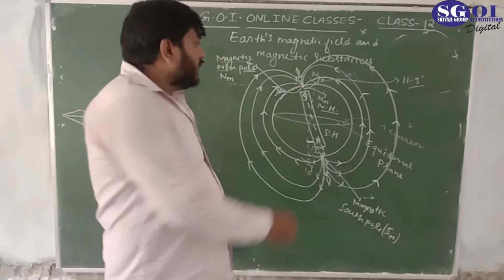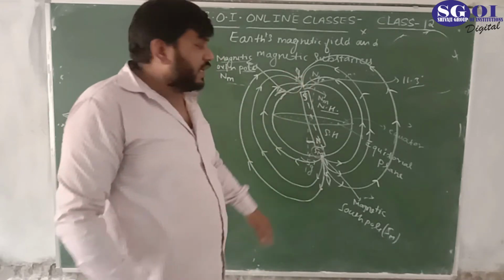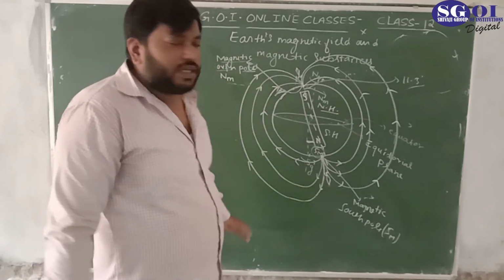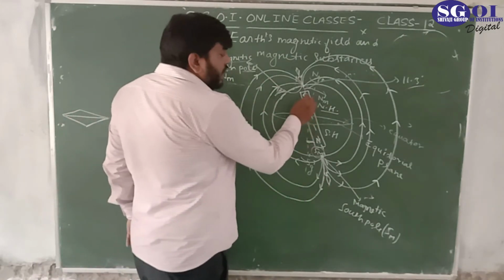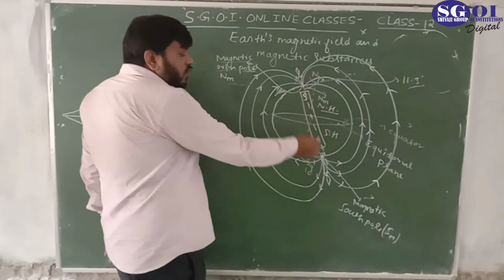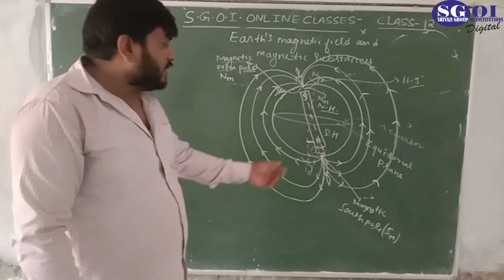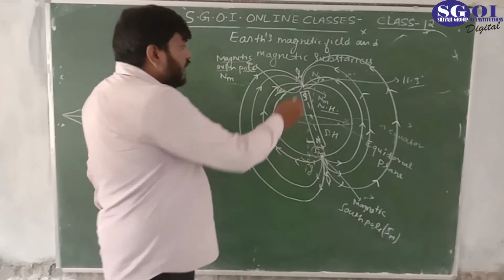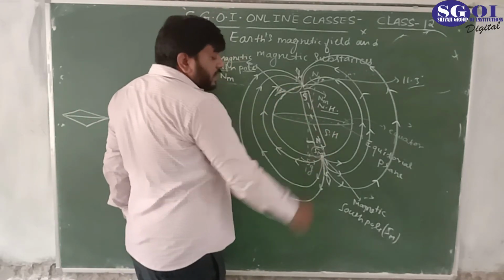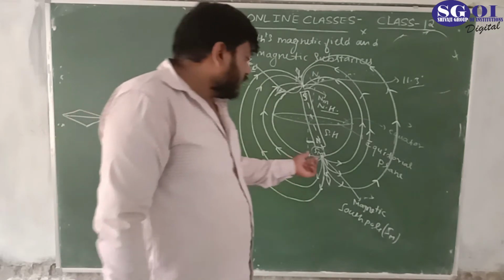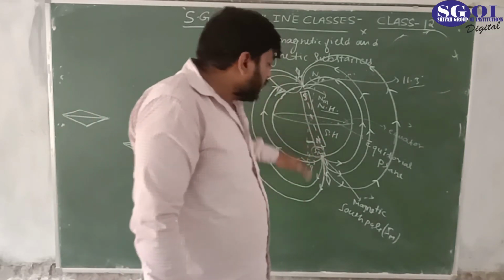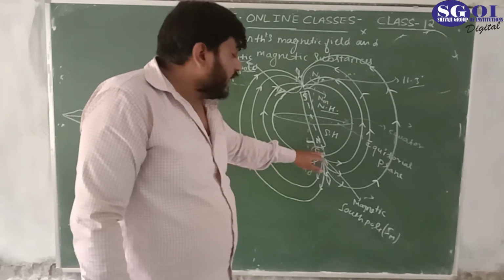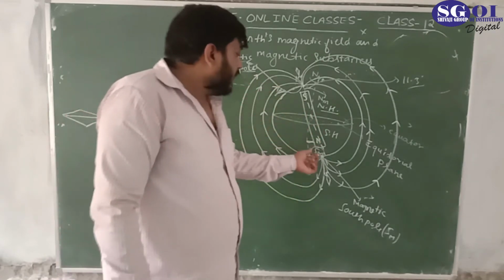But in actual, there is a bar magnet, an imaginary bar magnet, and we know that this is the north and this is the south. So the magnetic field lines are because of this, not because of these poles. We have just named these poles for simplicity, because otherwise people could get confused that in the northern hemisphere there is a geographical south and there is a magnetic north.